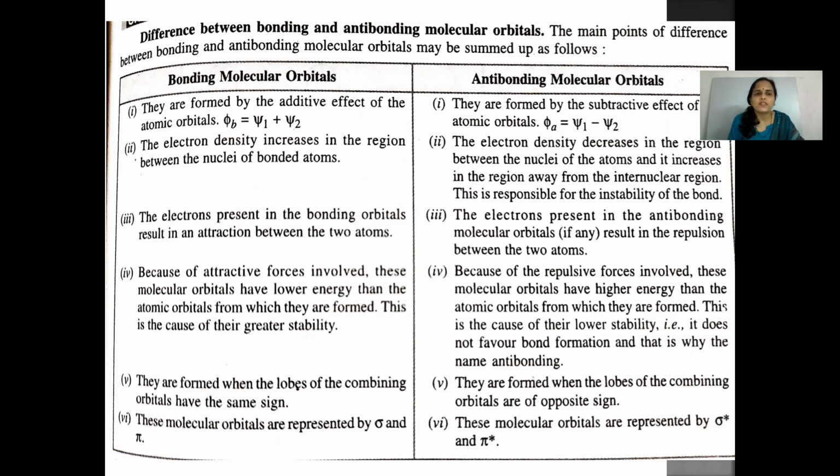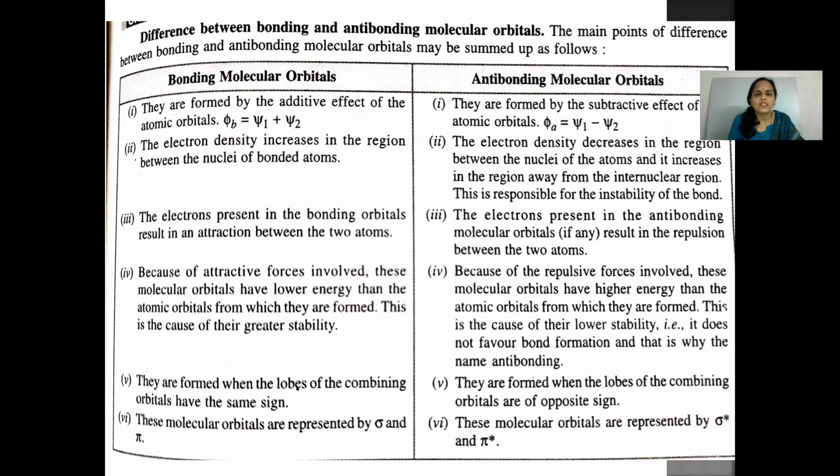In bonding molecular orbitals, the electron density increases in the region between the nuclei of bonded atoms. And in anti-bonding molecular orbitals, the electron density decreases in the region between the nuclei of the atoms, and it increases in the region away from the internuclear region. And this is responsible for the instability of the bond.